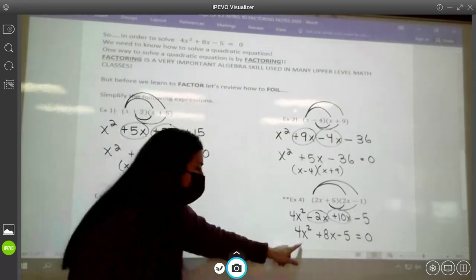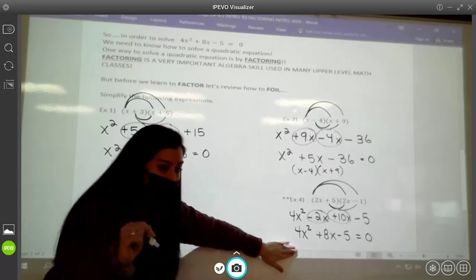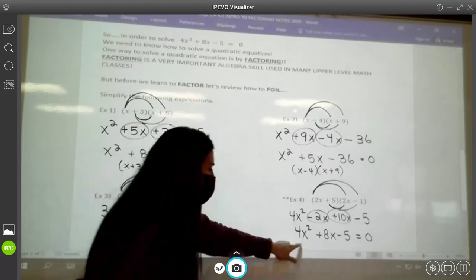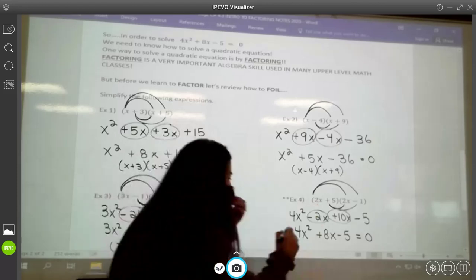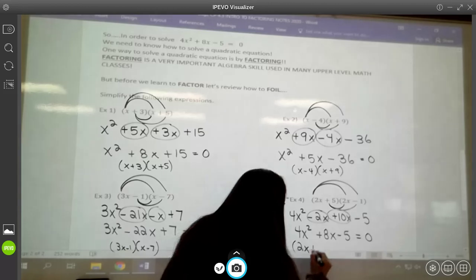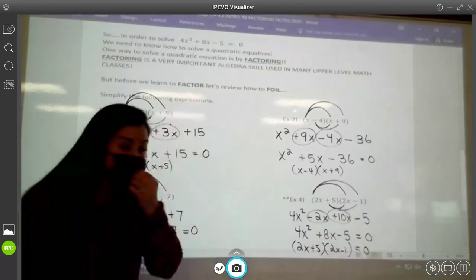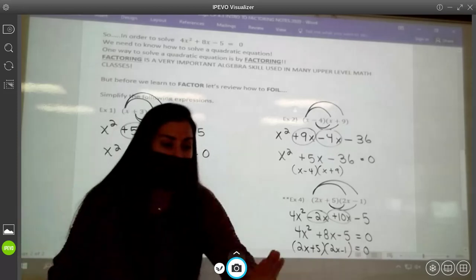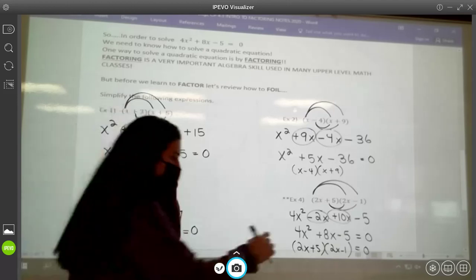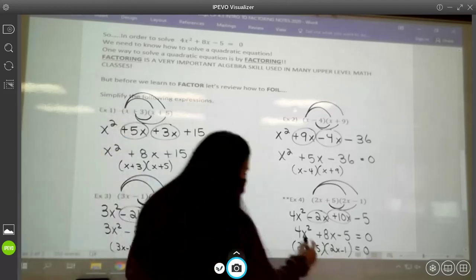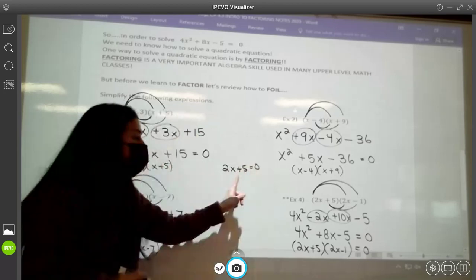All right? So if I wanted to set this equation equal to 0 and find the x-intercepts by hand so I don't have to guess, I would take this equation, I would factor it, I would break it up into the pieces that multiply to equal it. So in this case, it would be 2x plus 5 and 2x minus 1, right? Now I'm getting a little ahead of myself. I'm just trying to show you how this is all going to tie in. Then to solve an equation by factoring, you take each one of these pieces, 2x plus 5, set it equal to 0, and solve for x.